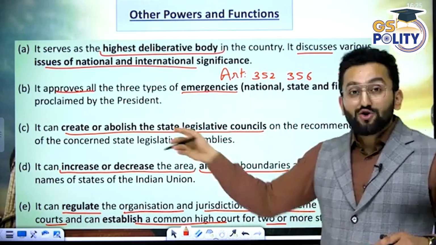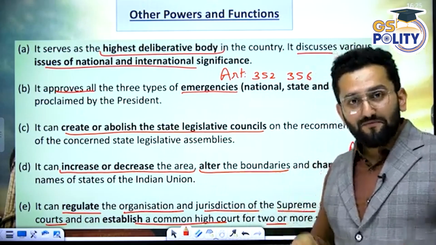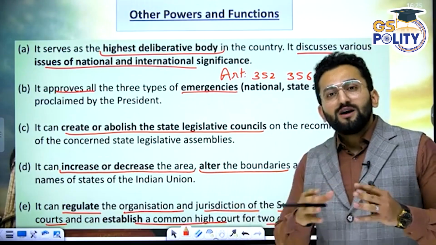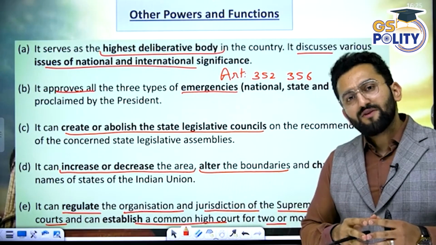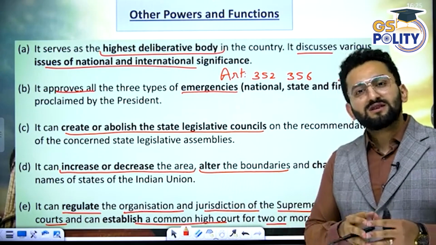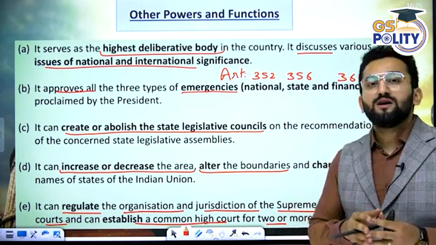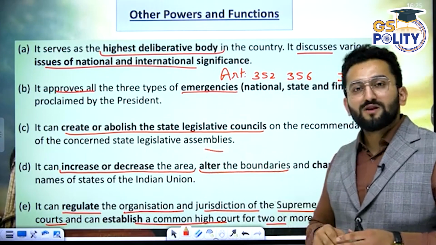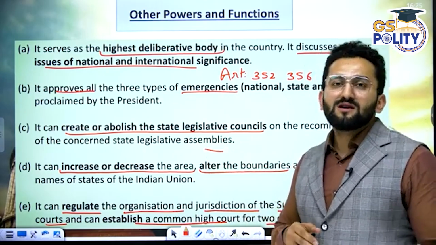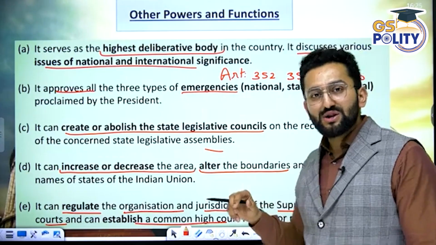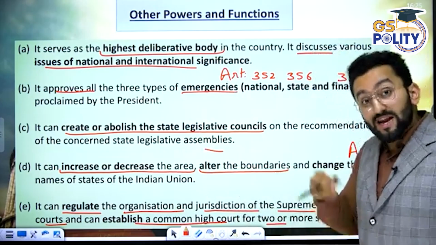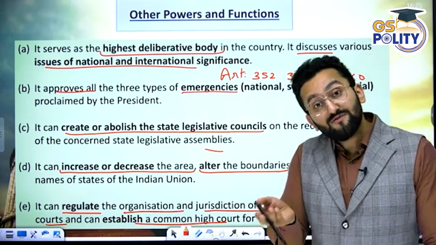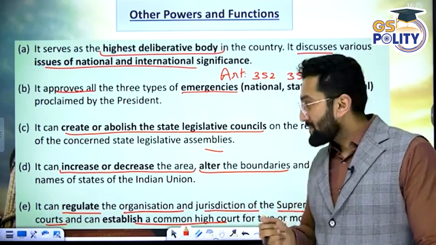So apart from this, create or abolish legislative councils. For example, Uttar Pradesh, some states say that we have a large population and we need a second house at the state legislature, means we need a legislative council. So in this case, on the request of the state legislative assembly, Parliament may consider this request and establish a legislative council. So this is also the power of Parliament to establish a second legislative house at the level of state, right?